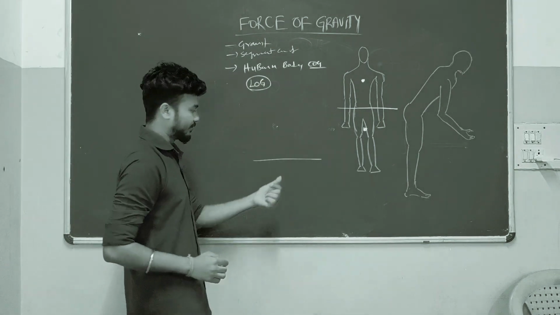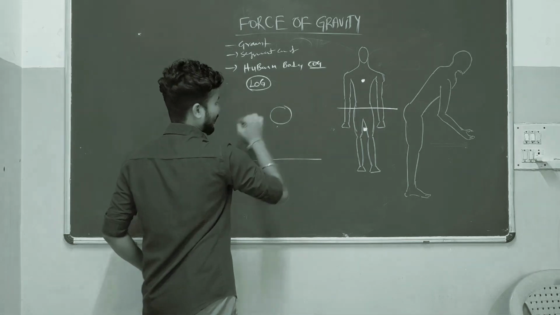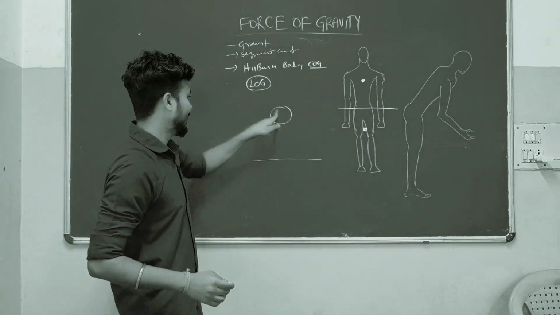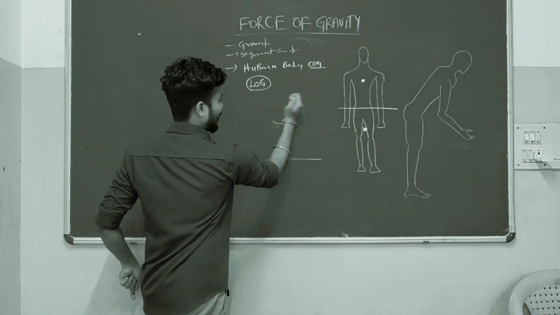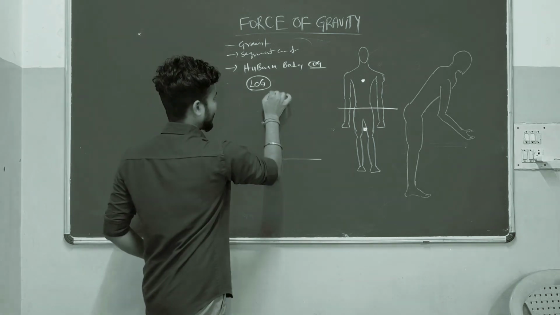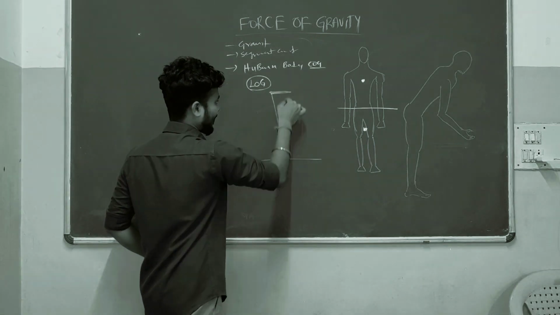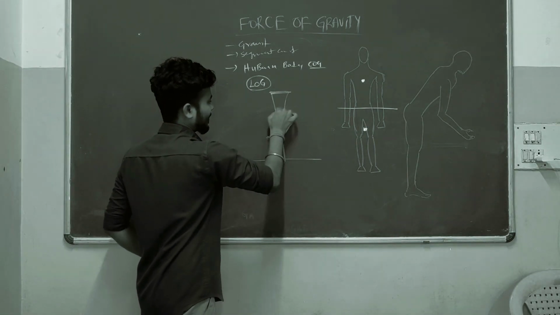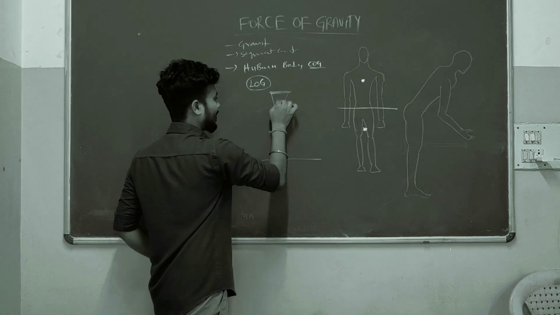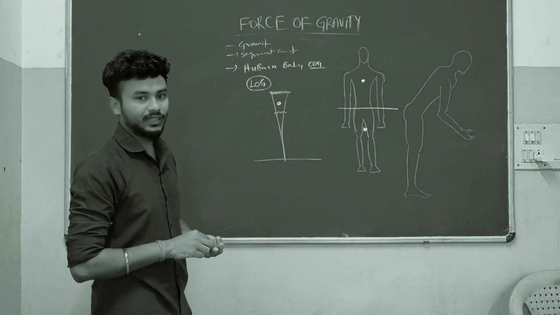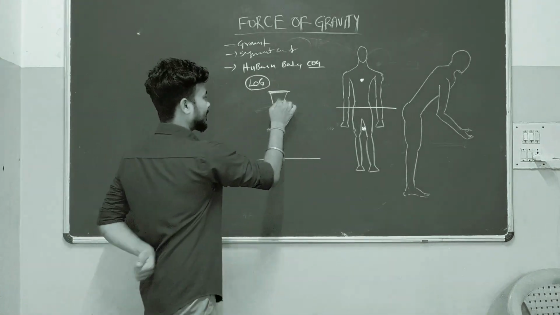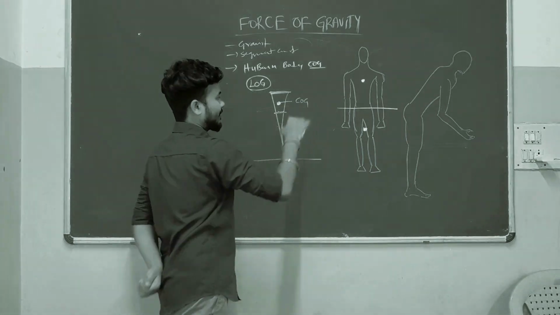Suppose this is the floor and one object is there. Suppose this is our axillary crutch. Gravity will be somewhere here, outside of the structure. So this is the center of gravity.